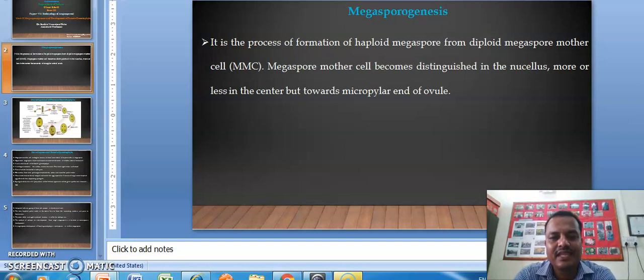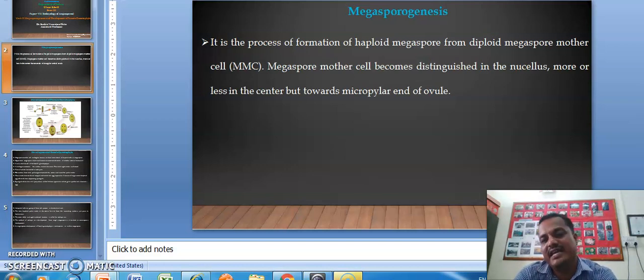MMC is a short abbreviation of megaspore mother cell. In case of microsporogenesis, we have already seen that from the diploid pollen mother cell, the haploid microspore is formed.